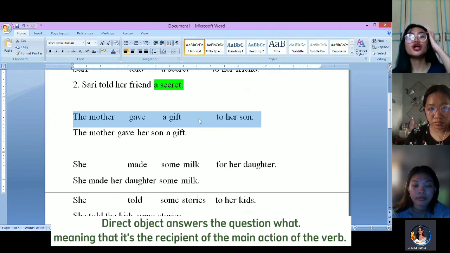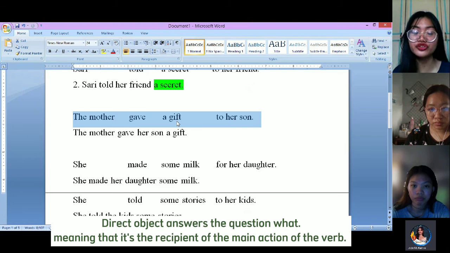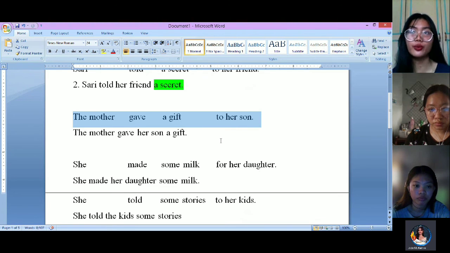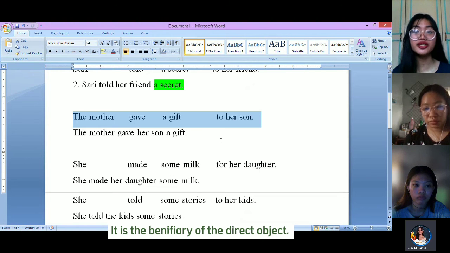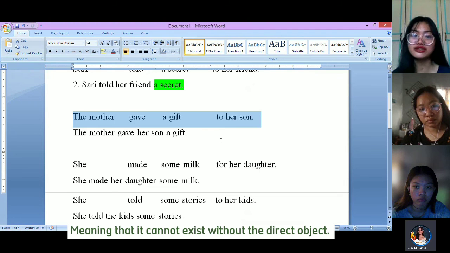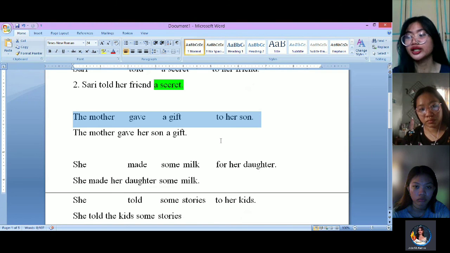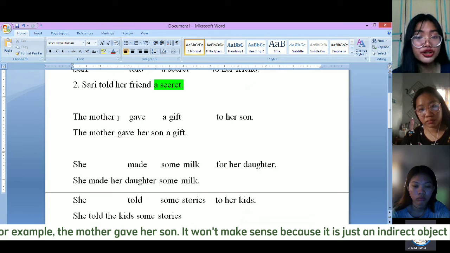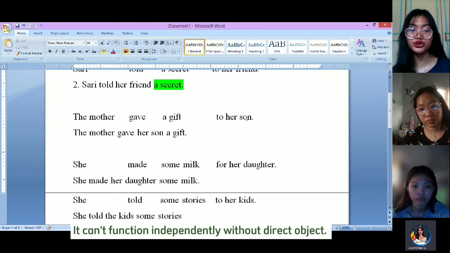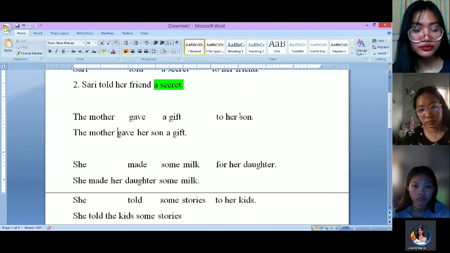Okay? So the direct object answers the question what, meaning that it is the recipient of the main action of the verb. The indirect object answers the question whom, meaning that it is the beneficiary of the direct object, meaning that it can't exist without the direct object. For example, the mother gave her son. Of course, that won't make any sense because it's just an indirect object and it can't function independently without the DO. Okay?